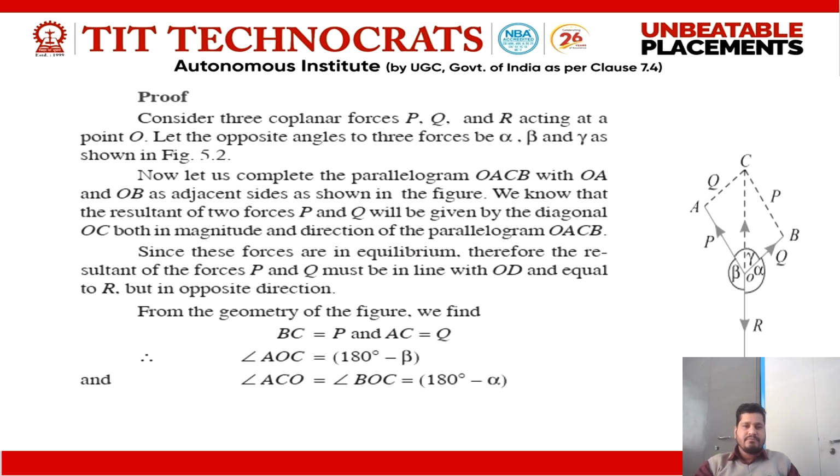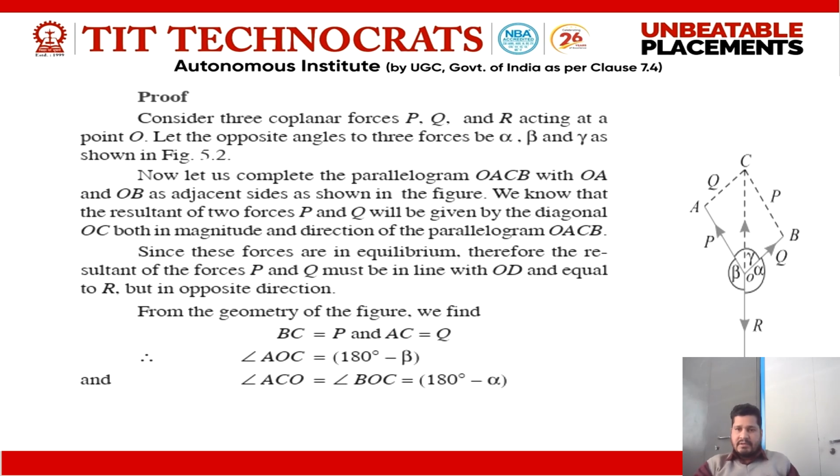Now we are going to derive this formula with the help of Lami's theorem. We have a formula, we have a diagram. In this diagram we have OA, OB, BC, AC. It is a parallelogram. Consider three coplanar forces, that is P, Q and R, acting at a point O. Let the opposite angles to the three forces be alpha, beta and gamma as shown in the figure. In this diagram we have force P here, force Q here and force R here.